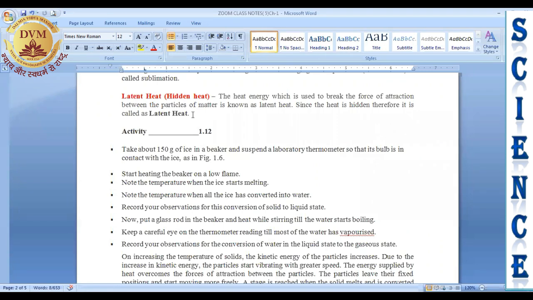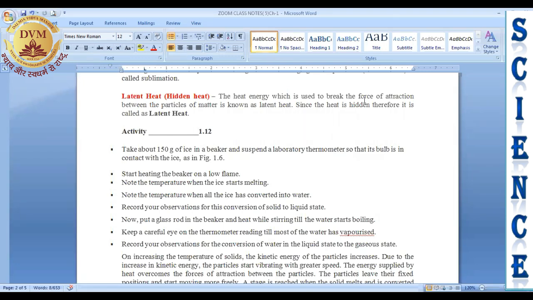So here we can say that the heat energy which is used to break down the intermolecular force. It means if you are having a solid and you want to break down the intermolecular force between the particles, you will provide some heat. You will heat it so that the solid will convert into liquid.